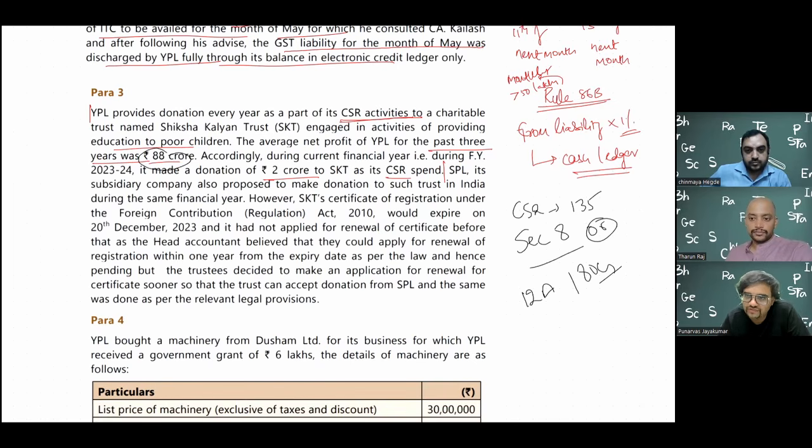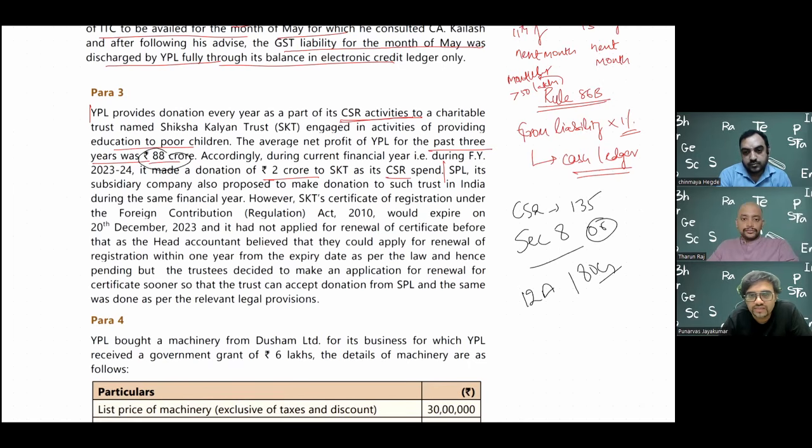Now, can you renew the certificate? You can renew the certificate up to 6 months before it expires. It expires at the end of 5 years, so at 4.5 years you can do the renewal. The renewal also will be for 5 years. But if you miss it before the expiry, then you will have to go through some other procedures. One major change which has not been given in this question, but they can ask it, is this: